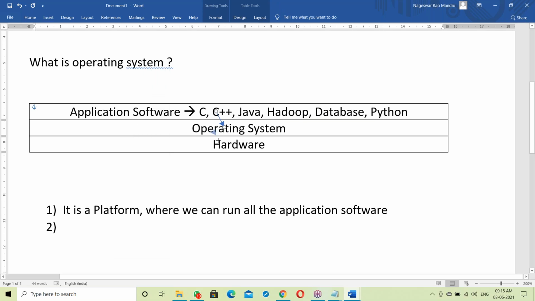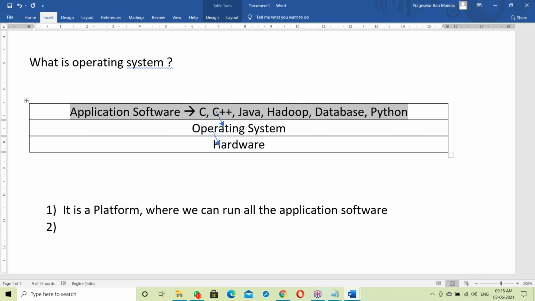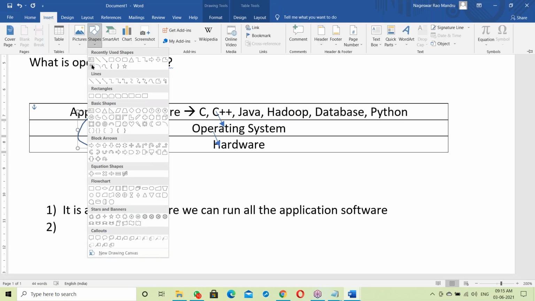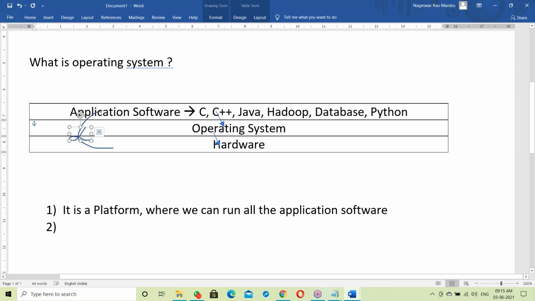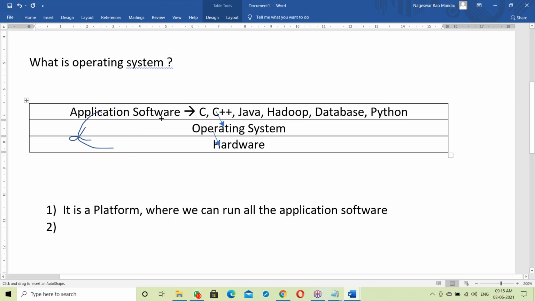Application software cannot interact with the hardware components directly. There is no direct interaction. Every application software has to communicate with the hardware through the OS.